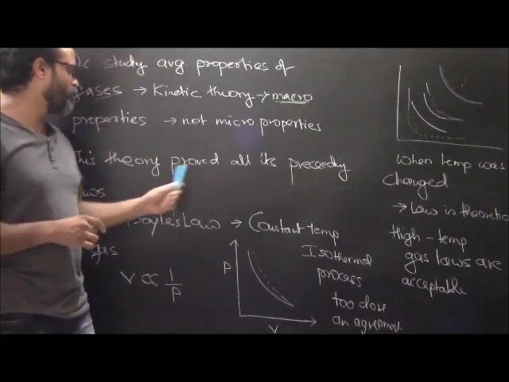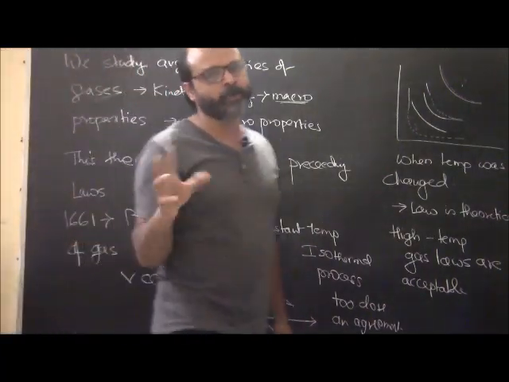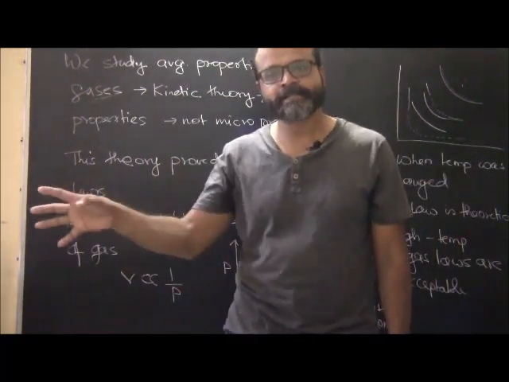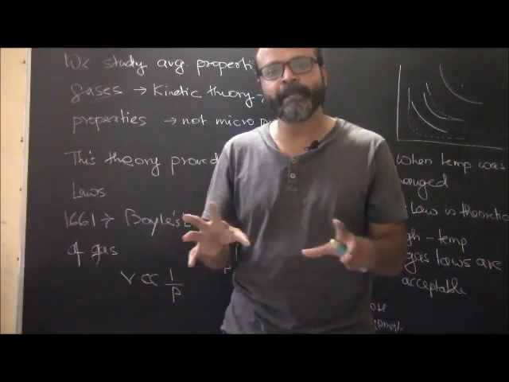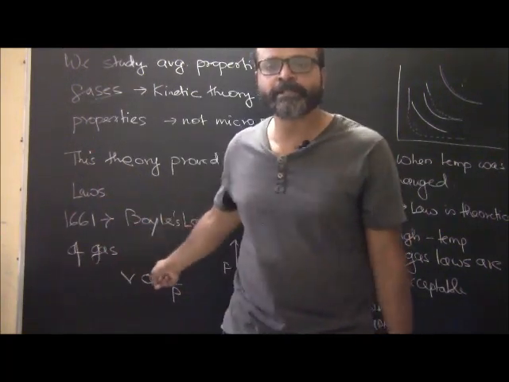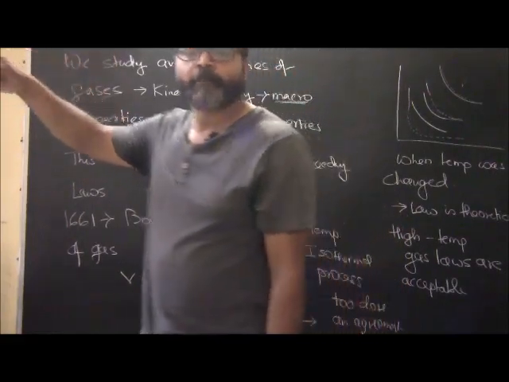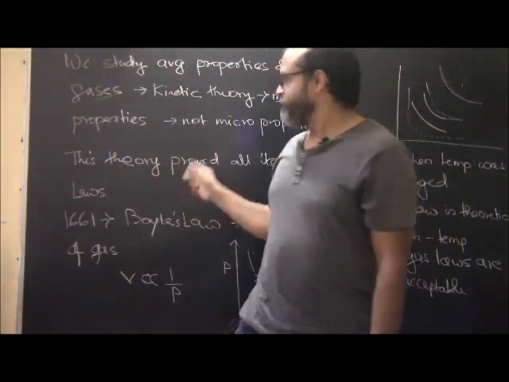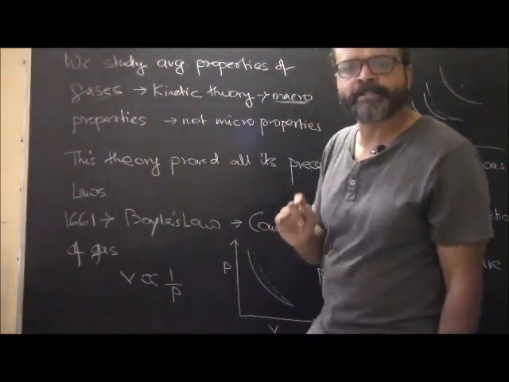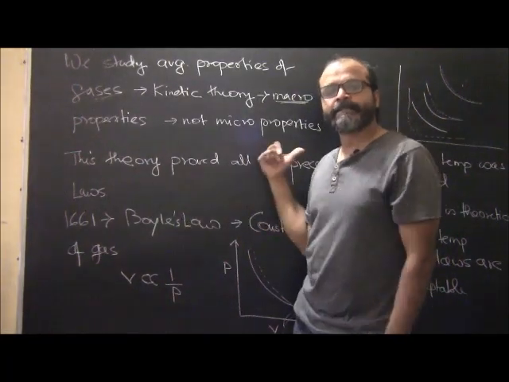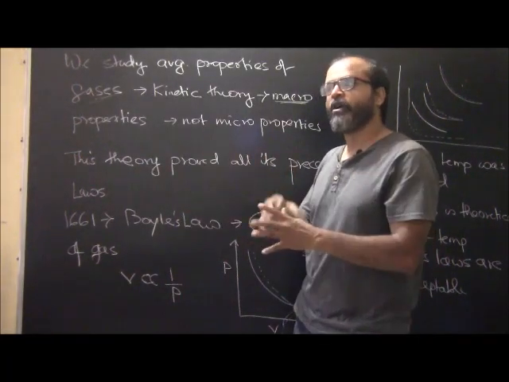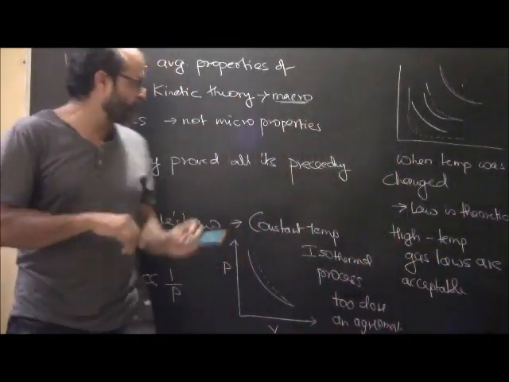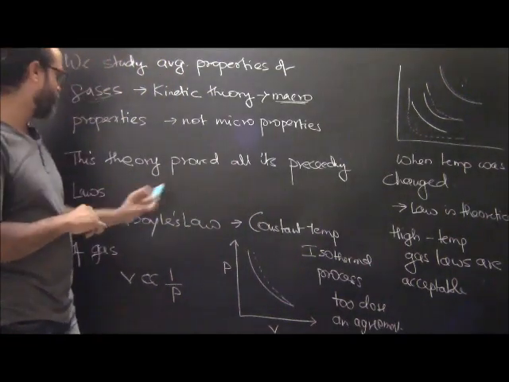This theory proved all its preceding laws. There were a lot of laws, as you know. In gas we have Charles' law, then we have Boyle's law, then we have the gas equation, which we make by combining these laws. All these laws were formulated even before Dalton proposed his theory of atoms. But if we consider the average properties in the kinetic theory of gases, all these laws fall in place. So this theory proved all its preceding laws.